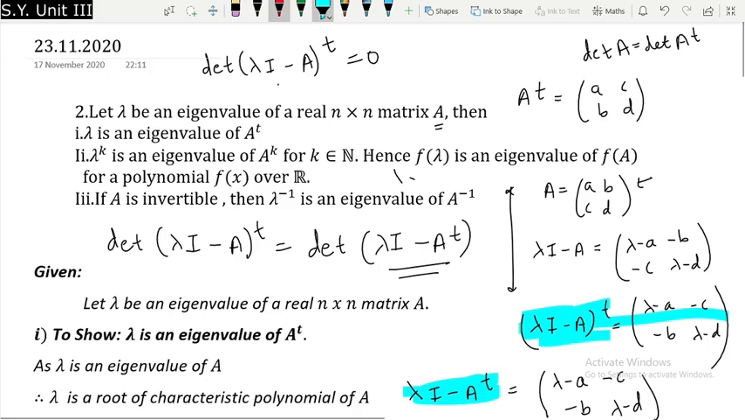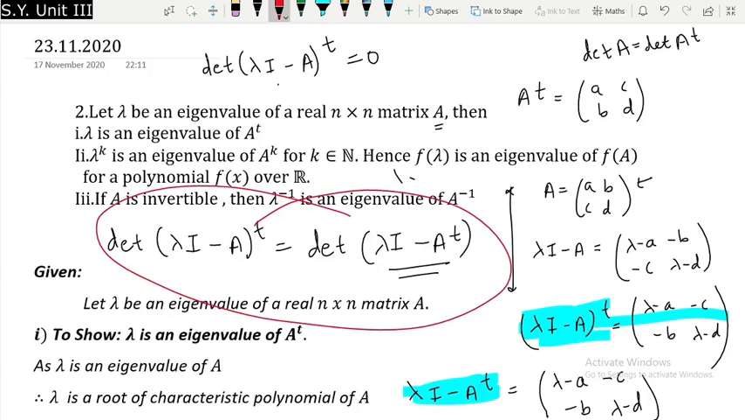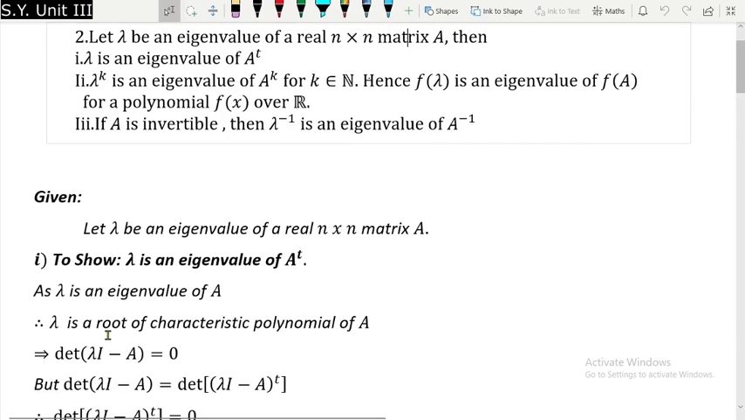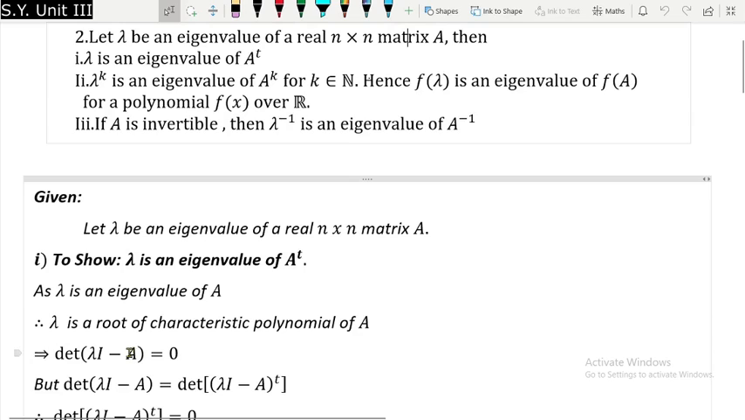So therefore this is going to happen, and since this has happened, therefore what we can say, this will imply that determinant of lambda I minus A transpose will be equal to 0, and this implies that lambda is a root of characteristic polynomial of A transpose, and therefore lambda is an eigenvalue of A transpose. So since lambda is a root of characteristic polynomial of A, this will happen, but as determinant of A is equal to determinant of A transpose, therefore this will happen.